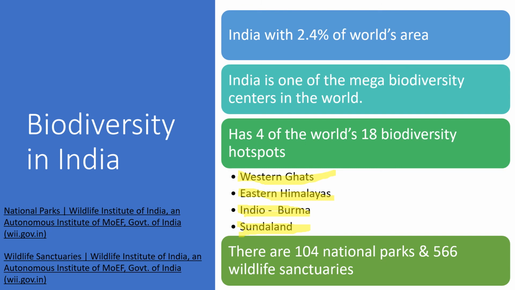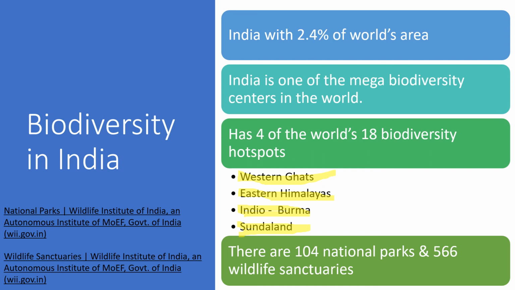Then the Eastern Himalayan parts. You know how the Himalaya is located, from where to where, and this Eastern Himalayan region has more biodiversity hotspots. It means different creatures are living in this area.